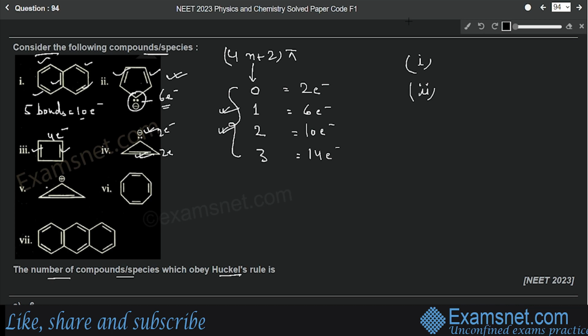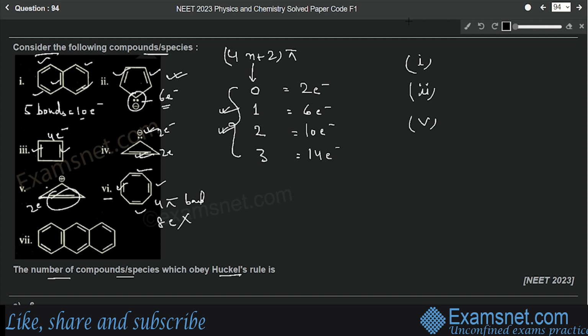Then in the fifth one, we have 1 pi bond, that is 2 electrons. So yes, this is following Huckel's rule. Number 5 is following. In number 6, we have 1, 2, 3, 4 pi bonds, that means 8 electrons. So 8 electrons will not follow Huckel's rule.